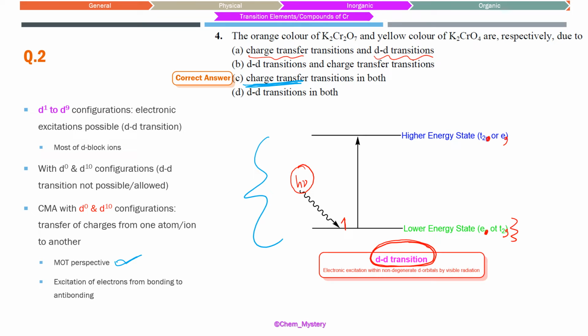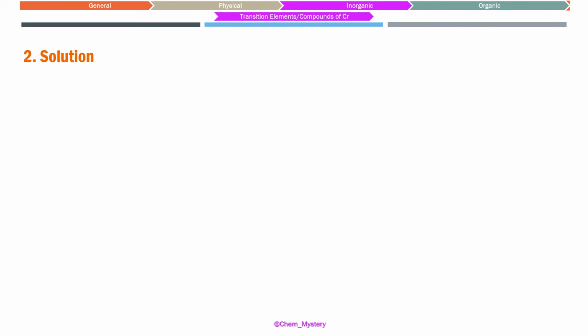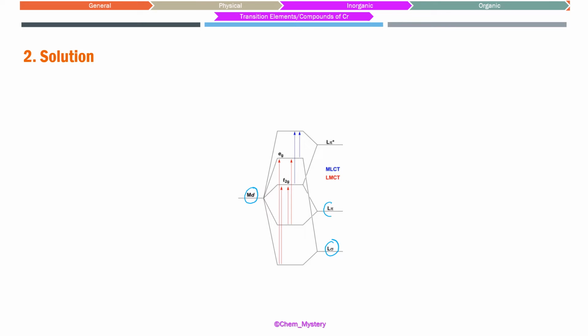This charge transfer, how it is, we'll be seeing here. This is a typical diagram for the ligands when they are being formed. These are the energies of the d orbitals of the metal, and here are the energies of the orbitals of the ligand. Ligands can form sigma bonds, ligands can form pi bonds, and at the same time the ligand can have empty pi star molecular orbitals present as well.